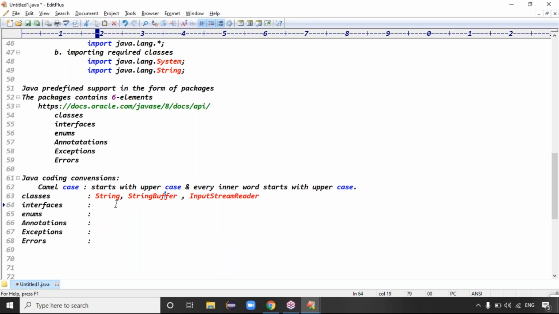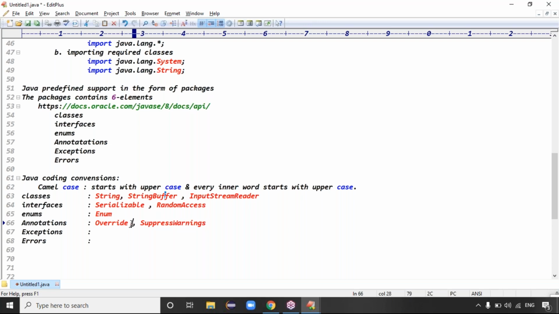The second point is interfaces, guys. If you take Serializable, it is an interface, S is capital. If you take RandomAccess, R capital and what? A capital. Okay. Enum, E capital. Annotations. If you take an annotation, Override is an annotation, O capital. SuppressWarnings, in SuppressWarnings, S capital and what? W capital, right?